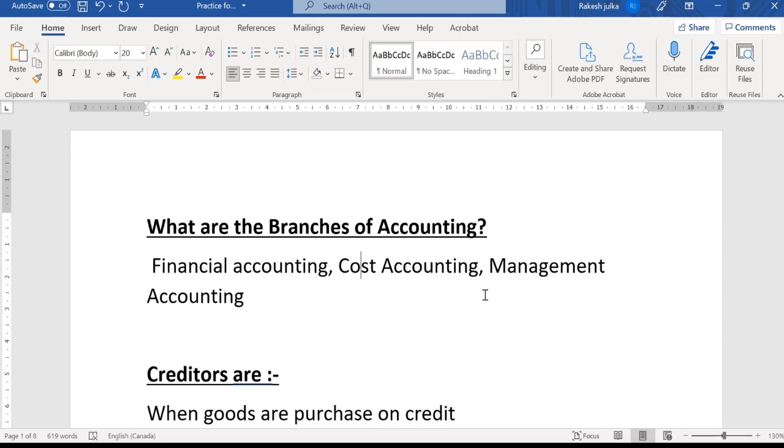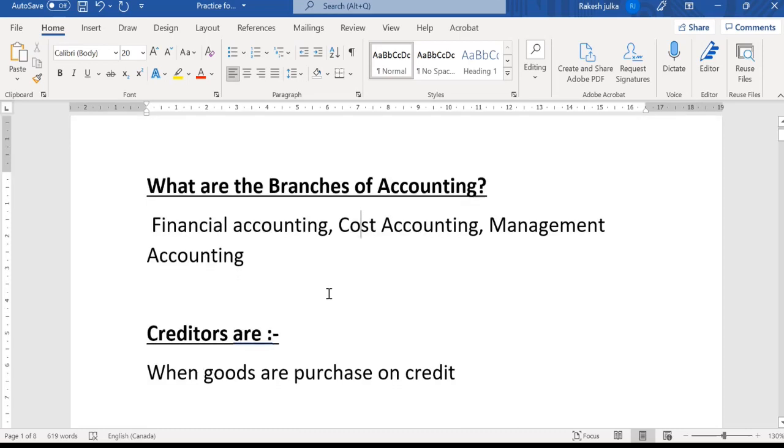Second, in management accounting comes whether we want to hire some employees for our organization. Is there any need for that? Third, maybe we want to raise the salary of our employees if required. All these kinds of decisions are management decisions. That is known as management accounting, which is for internal purposes. So these are the branches of accounting that we have.